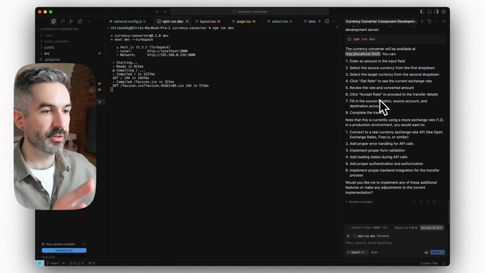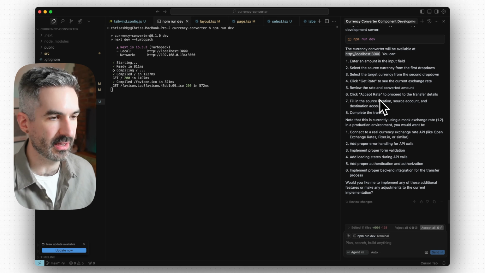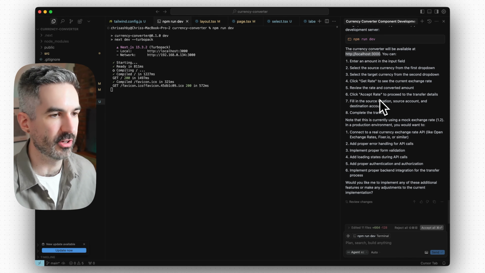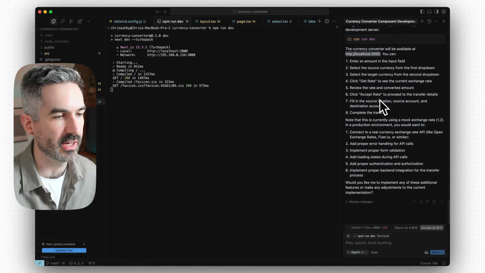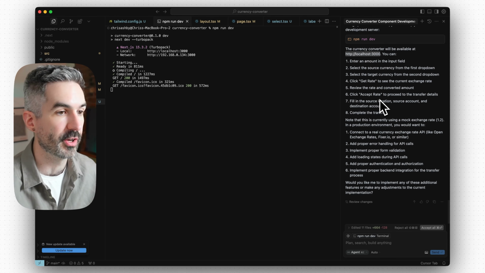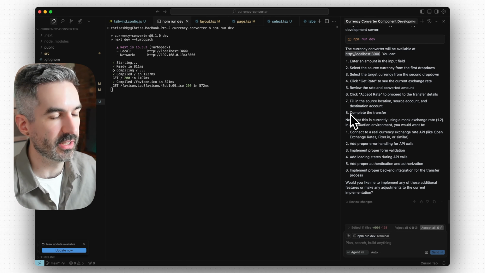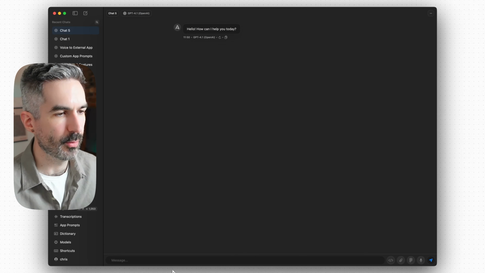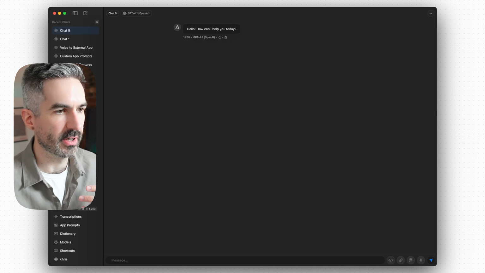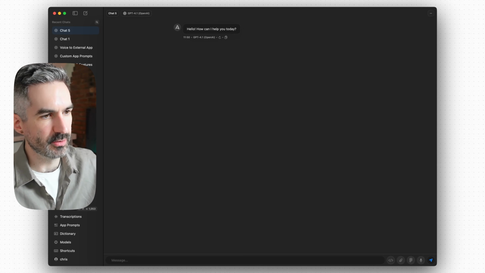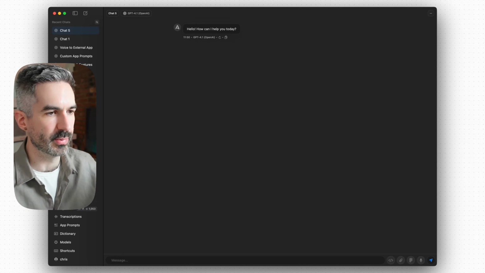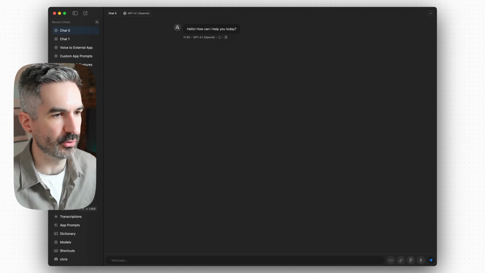I want to do one more test here with Aura just to see how it imports Figma designs and what that journey looks like, since that seems to be a key proposition of the app and a key use case that a lot of people are going to want to know about. So let's jump back into Aura and see how it handles Figma. So we're back in Aura. I've started a new chat here. I've got a Figma design that I want to try and build as a live website. I'm going to assume that's a use case it can handle here, or at least building these components out in actual code.